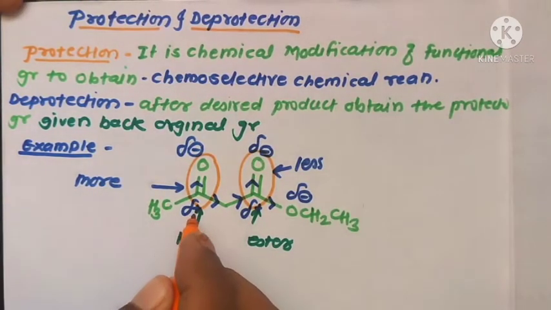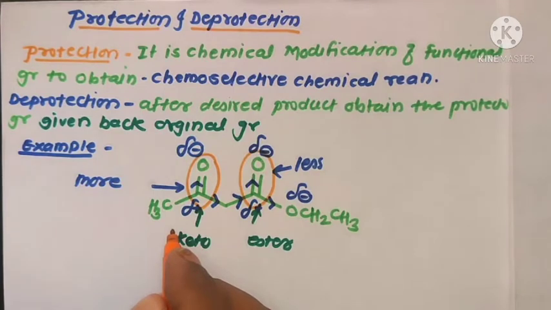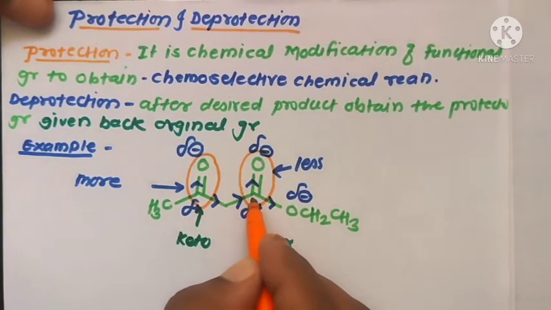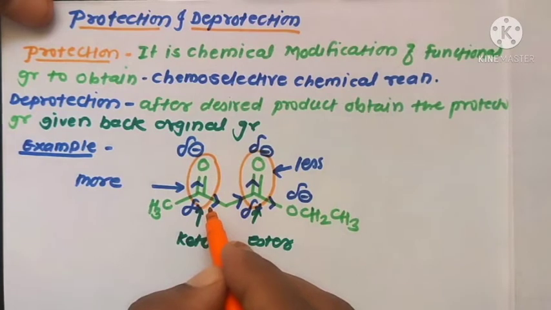Suppose from this molecule you want to react the less reactive group in the presence of a nucleophile. In that case we need to protect the more reactive group to achieve the desired final product from this substrate molecule.